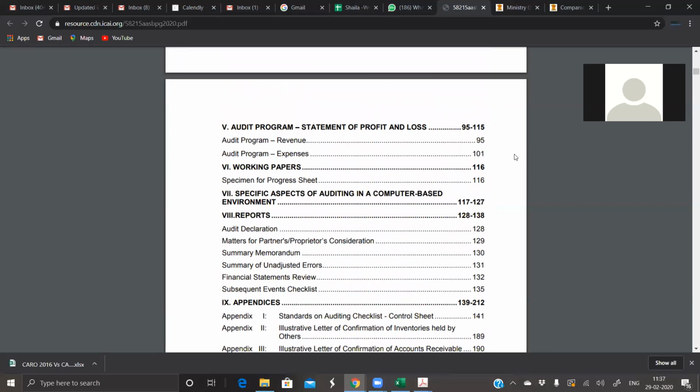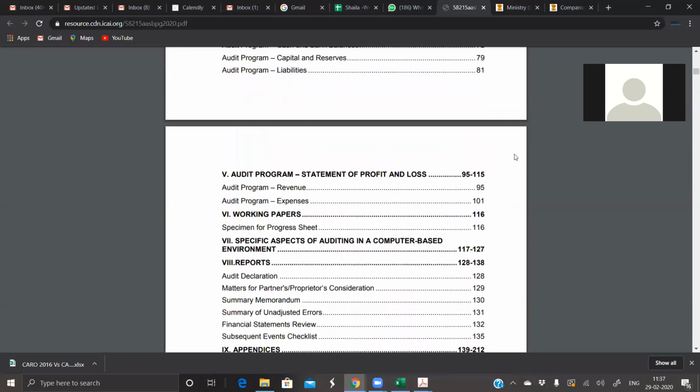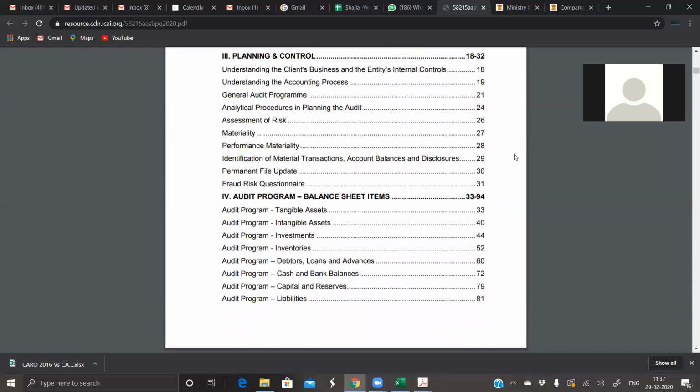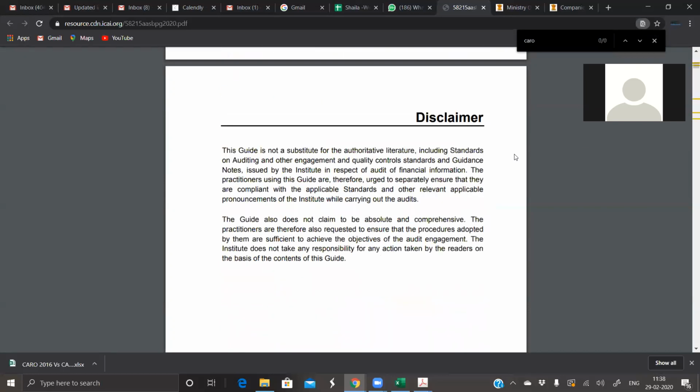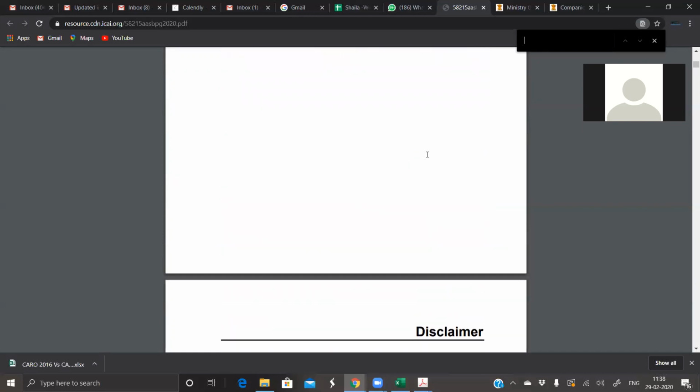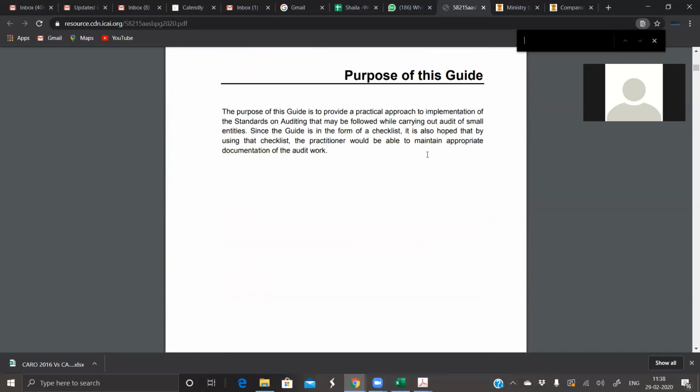And for us, the audit report has become a very, very casual document. Frankly speaking, that is the problem. We are very casual in our approach towards giving the audit report. Just cut and copy last year's, paste it, change the year, find and replace, and the work is done. Correct. That thing we have to avoid this year.